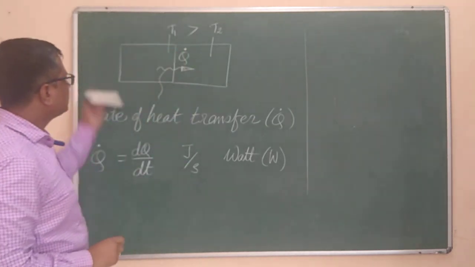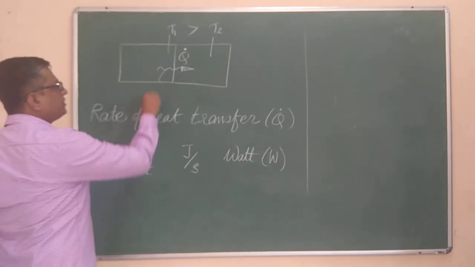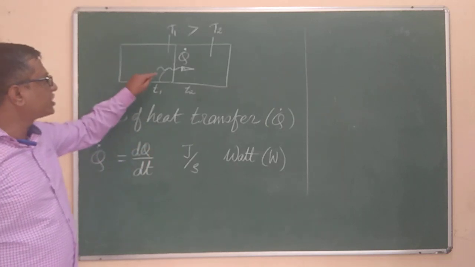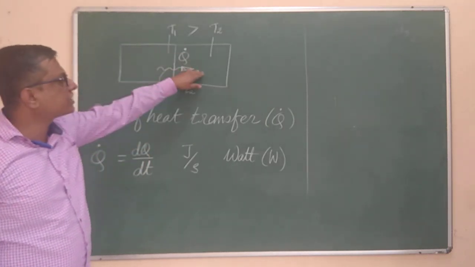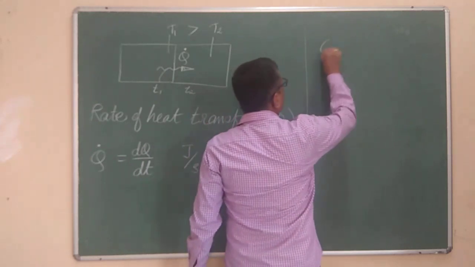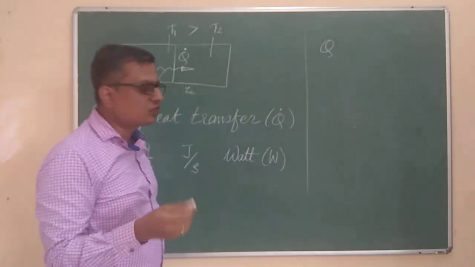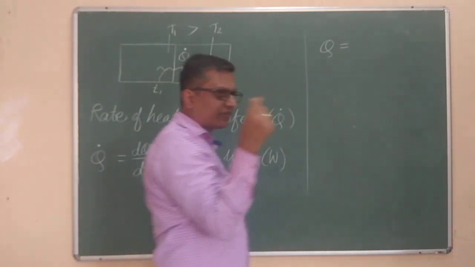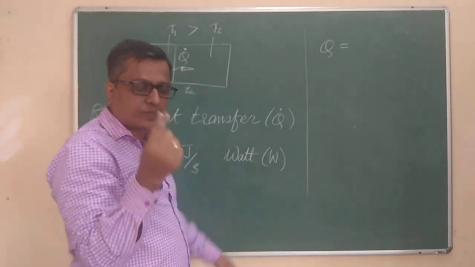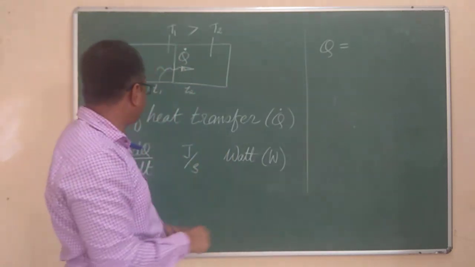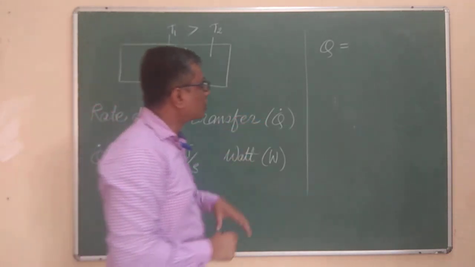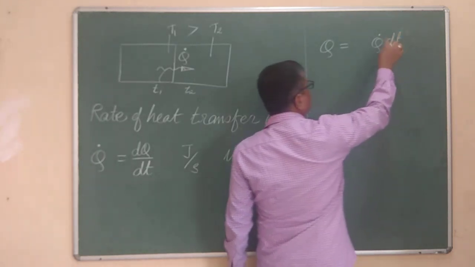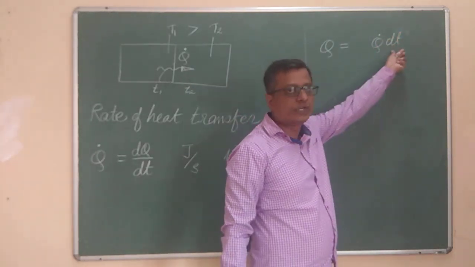So if the heat started to flow from time t1 to time t2, then how much is the total heat transferred from the first body to the second body? That we can get by the equation. If I take a very small period of time dt, and during that period dt the rate of heat transfer is Q dot, then Q dot into dt will be the heat transferred within the short period of time dt.